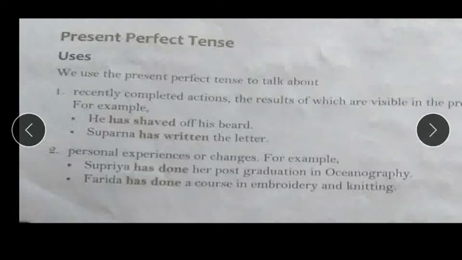That is her experience, or it is a change in Supriya. So there also we use present perfect tense. Next example is Farida has done a course in embroidery and knitting. So she has completed it, her work is done. This is also her experience, what she has done, and there we use present perfect tense.